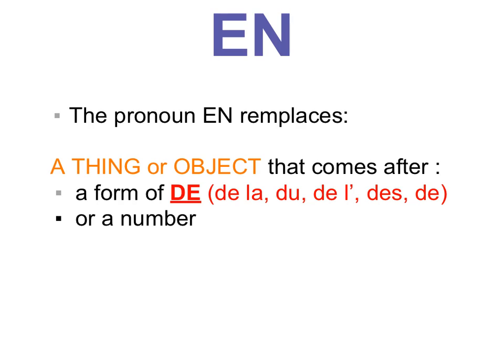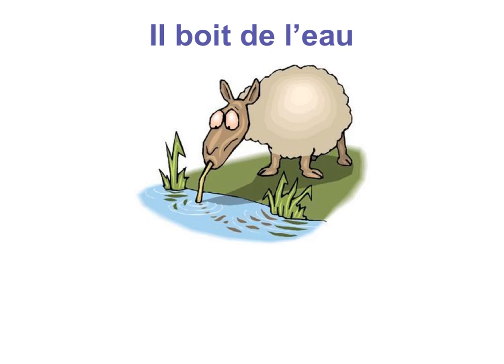So, now we begin the pronoun en. What does en replace? The pronoun en replaces a thing or an object that comes after either a form of de or it's something that's used with a number. When we say a form of de, of course, that could be de la, du, de, etc. Here we have an example. Il boit de l'eau. So he drinks water, some water. We've used the partitive here, so we have a form of de.